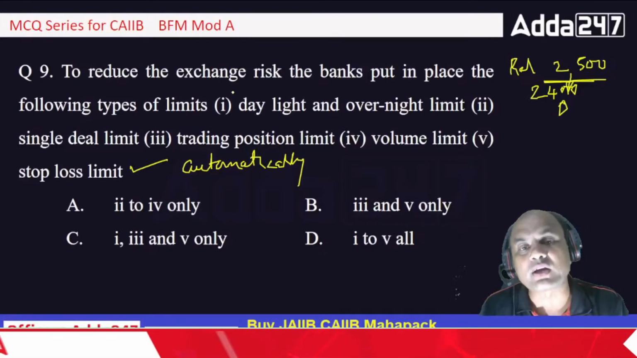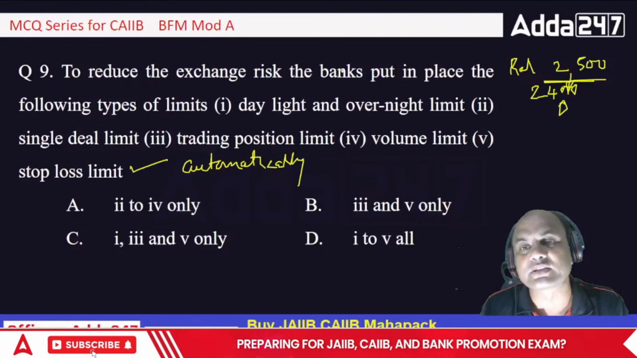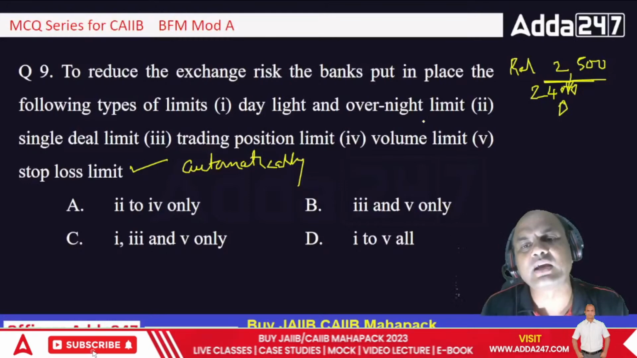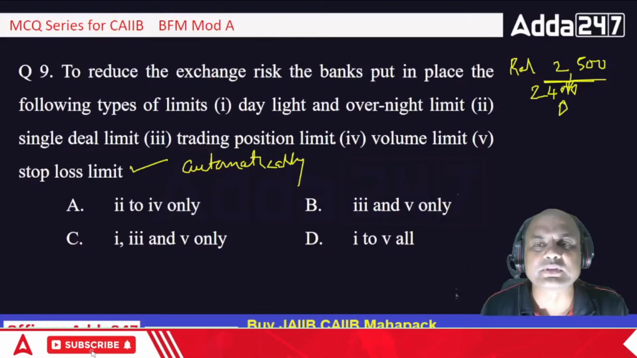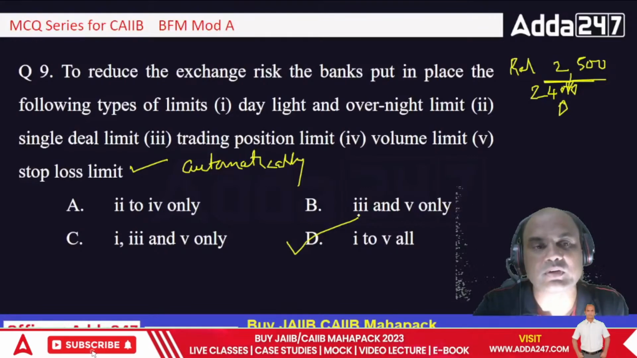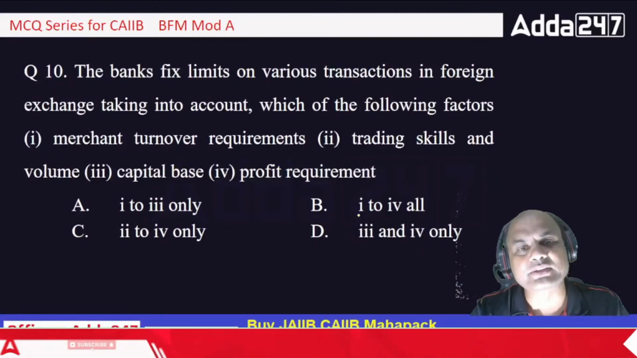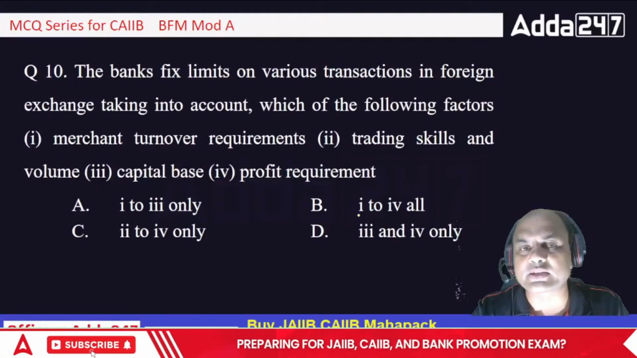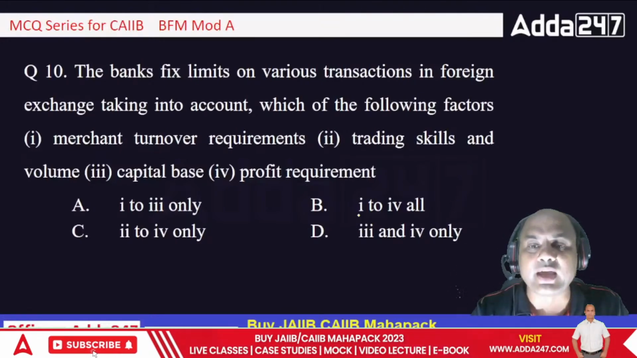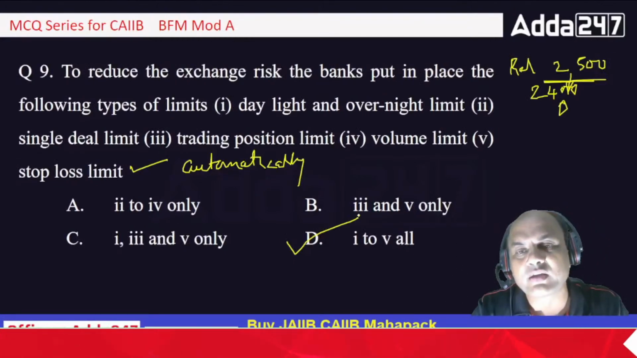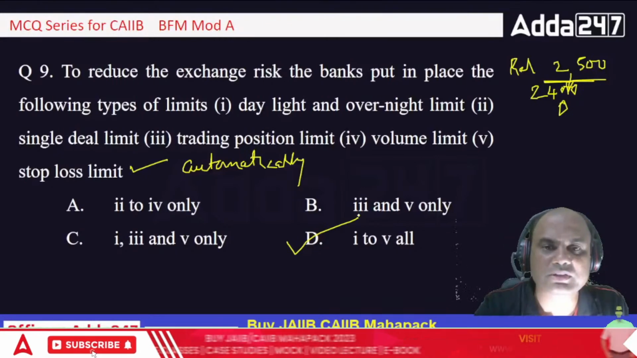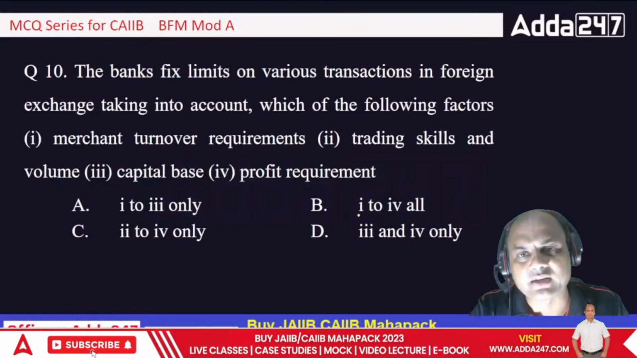Okay. So what are the limits the bank puts in place to reduce exchange risks? What are the types of limits? All of them: daylight, overnight, single deal, trading position, volume limit, and stop loss limit. All of them are put. So the answer is 1 to 5 all. Next question: the bank fixes limits on various transactions in foreign exchange, taking into account which of the following factors? In the previous question, limits were given: daylight, trading, single deal, volume, stop loss. But based on what? How do I decide?